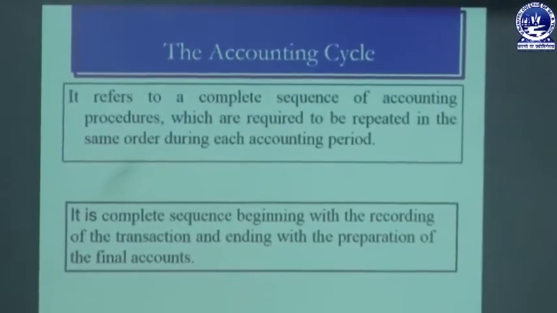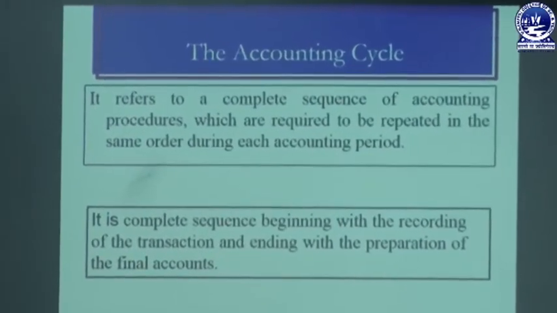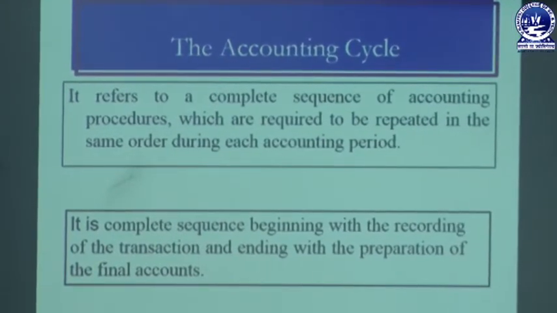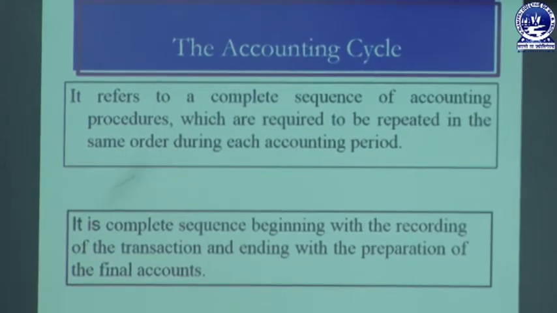So first we are going to discuss the accounting cycle. What is the accounting cycle? What are the steps or the process involved in the accounting cycle? Accounting cycle refers to a complete sequence of accounting procedures which are required to be repeated in the same order during each accounting period. It is a complete sequence beginning with recording of a transaction and ending with preparation of final accounts. So the term cycle refers to a continuous process or sequence, and that is a never ending process.